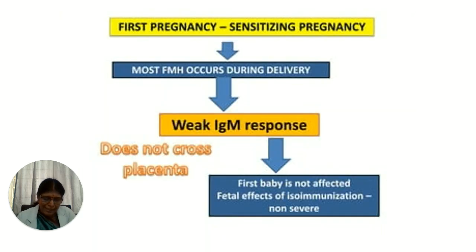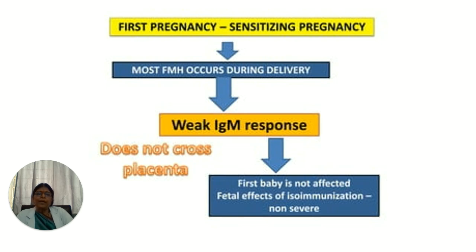The first pregnancy is called a sensitizing pregnancy. The baby will escape any untoward effects of these antibodies, because most of the feto-maternal hemorrhage occurs during delivery, and they elicit a very weak IgM response, and this IgM does not cross the placenta. Therefore, the first baby is not affected.